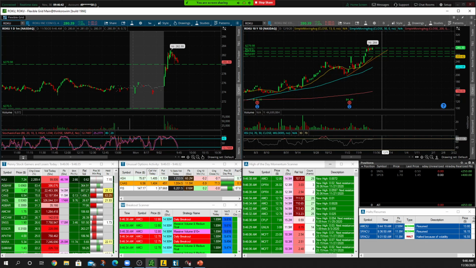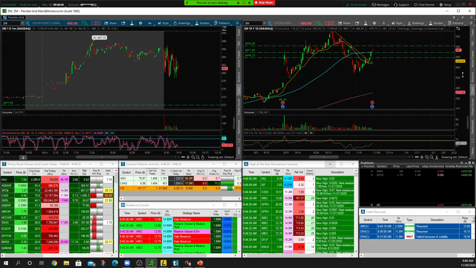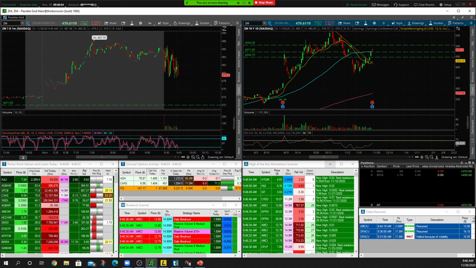But I think out of the four stocks that we posted on our watch list, ZM is definitely looking the best for the retest of the 50 for a nice little push up into the high 4s.